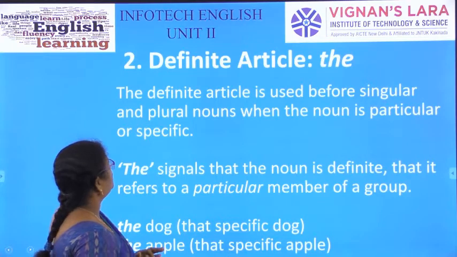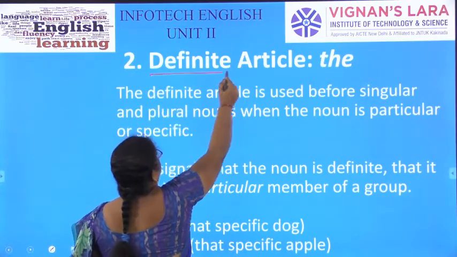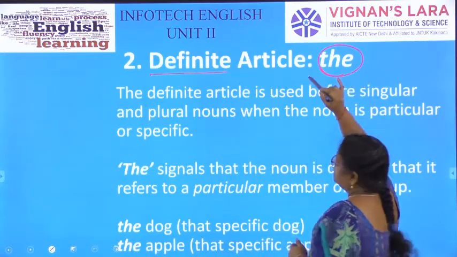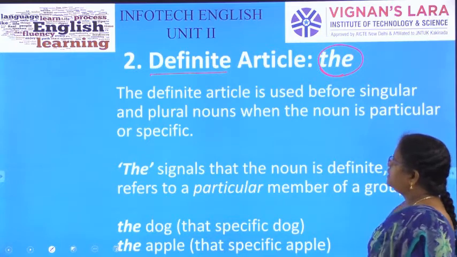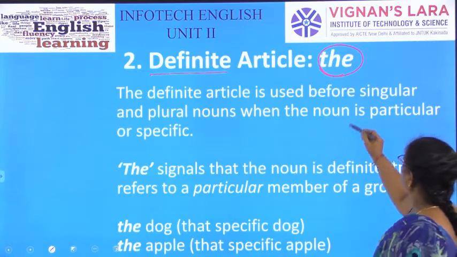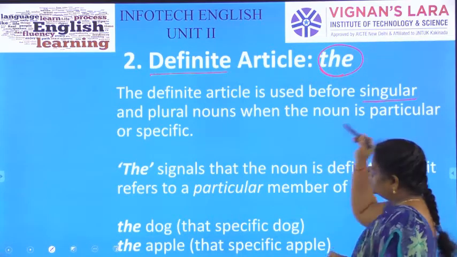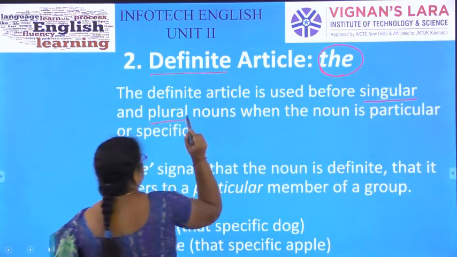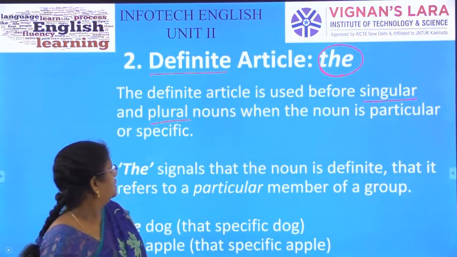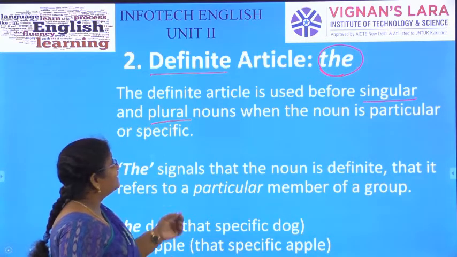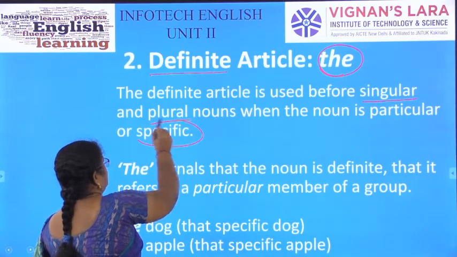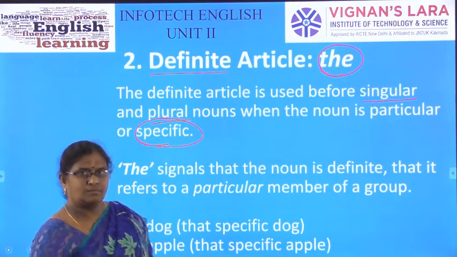Now we learn about the definite article. What is the definite article? It is the. The definite article is used before singular as well as plural nouns. It can be used with both singular as well as plural nouns. There is no problem with number for the. But there is a condition. When it is a specific one, a particular one, you can use the.